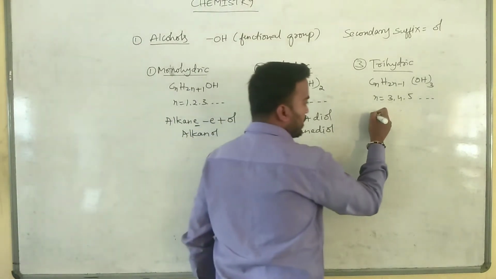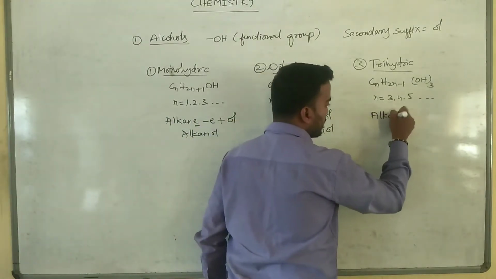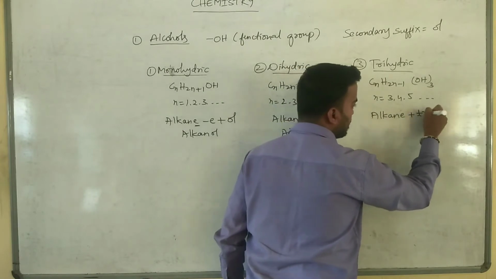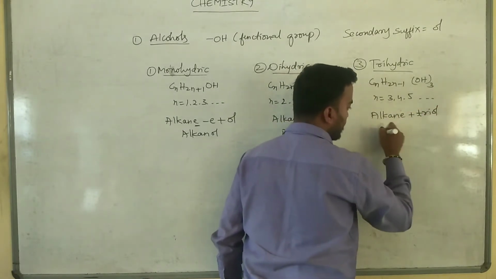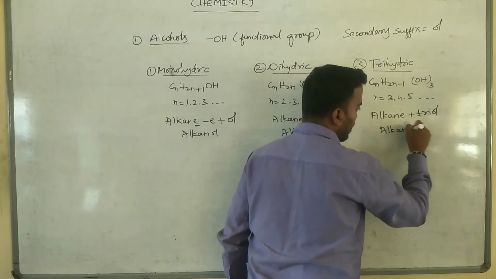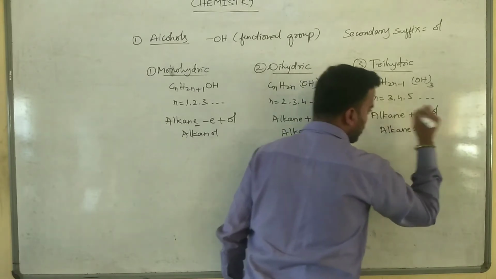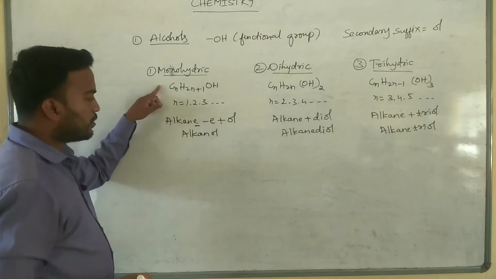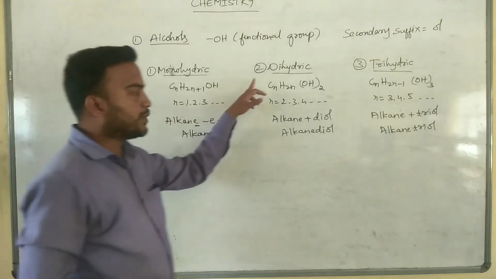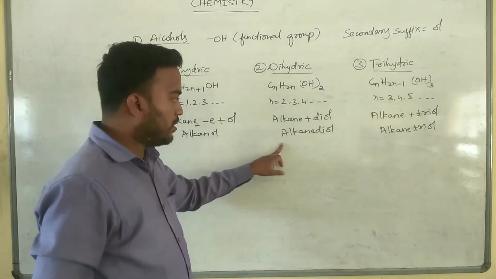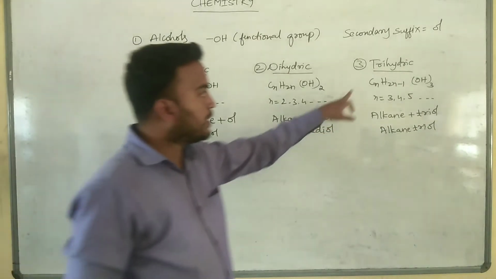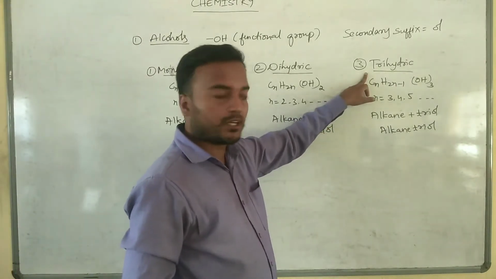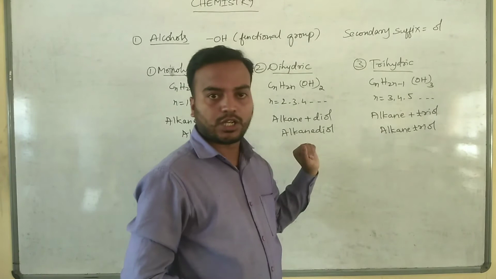For trihydric alcohols, for alkane we have to add triol, so it will become alkane triol. So the IUPAC name of monohydric alcohols is alkanol, of dihydric alcohols is alkane diol, and of trihydric alcohols is alkane triol.